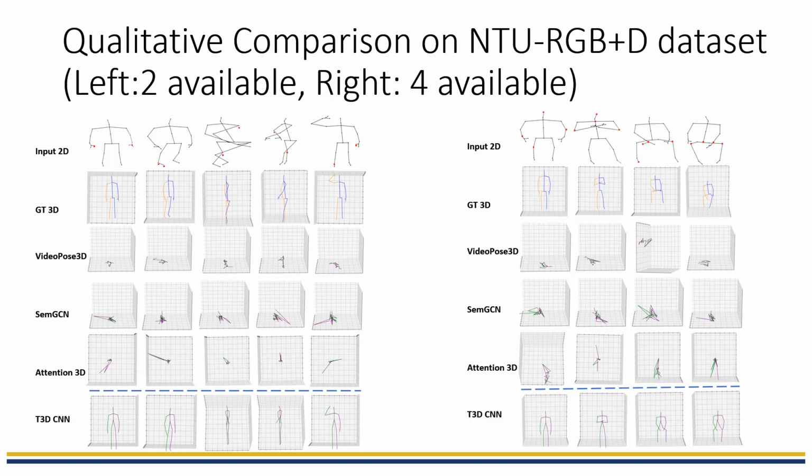This is the qualitative comparison on NTU-RGB+D dataset. On the left, only 2 joints are available, while on the right, 4 joints are available. And here is the comparison of T3D CNN with the existing state-of-the-art methods.